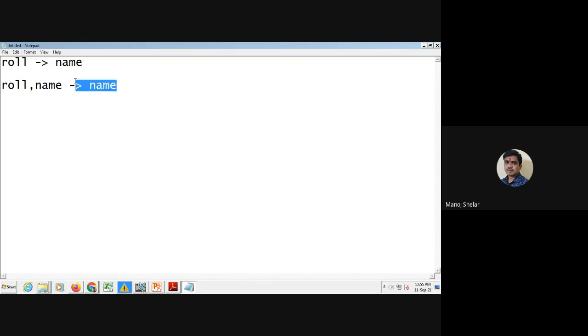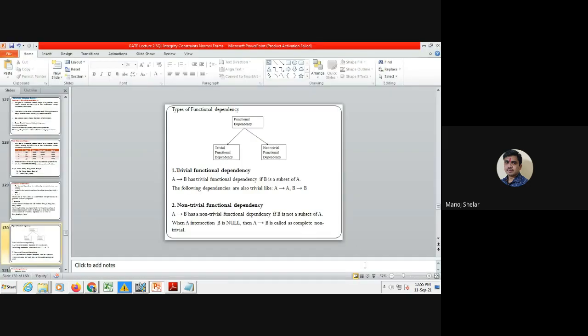This is a trivial functional dependency. Here name is a subset of roll number, name. The right hand side is a subset of the left hand side, so it is a trivial functional dependency. Name on the right hand side is a part of the left hand side. Yes, this name is available here. This is a trivial functional dependency.